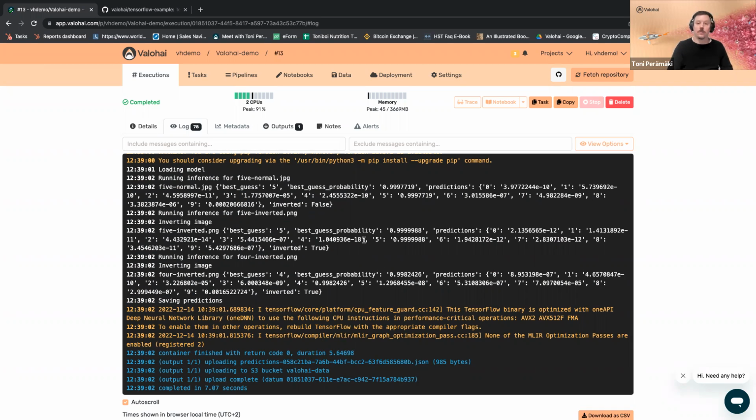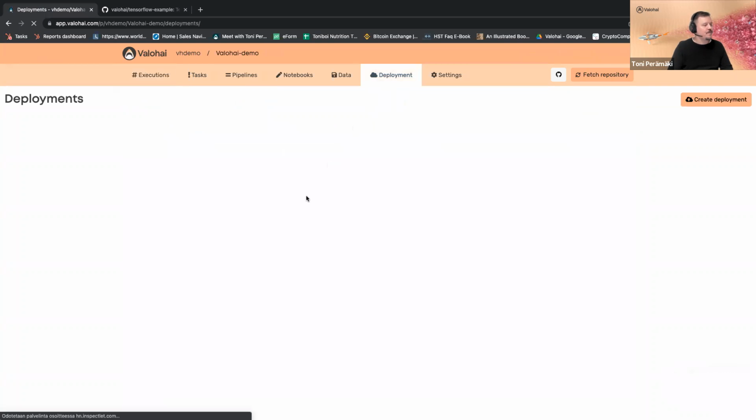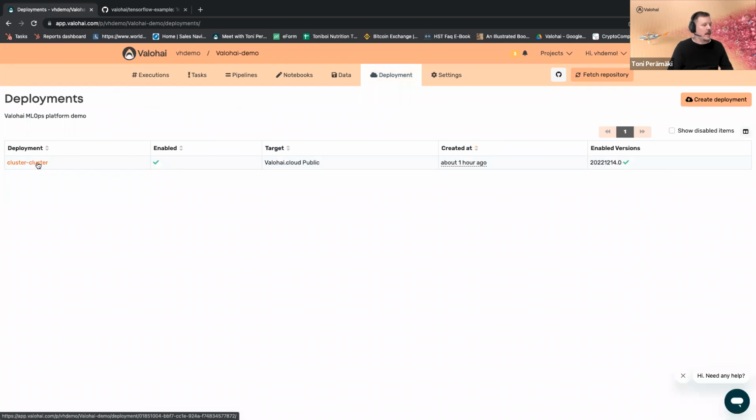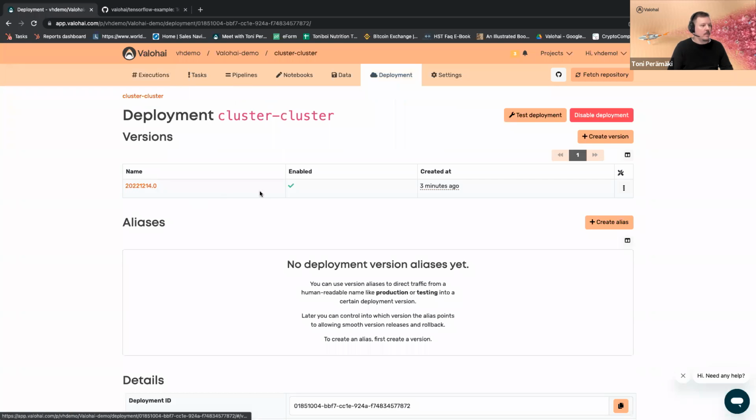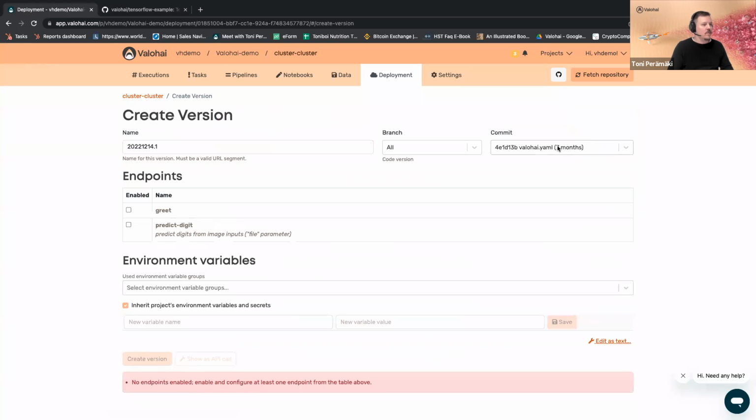And if you go into real-time deployments, that's under the deployments tab. So here we have the endpoint that we generated 3 minutes ago from the pipelines. So deploy that model, but let's start another model on the side. Let's create a version. And how Valohai real-time deployment works is that the inference code, whatever you want to use, comes directly from a Git repo, and it can be any code you want to run on the endpoint.